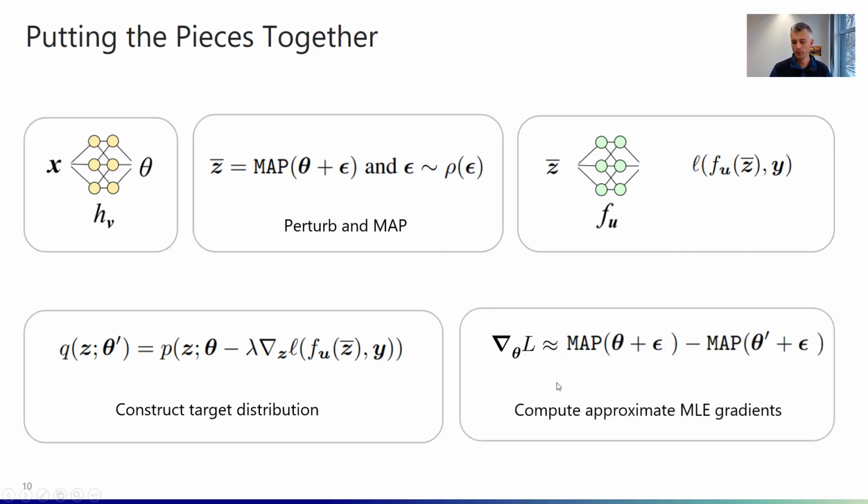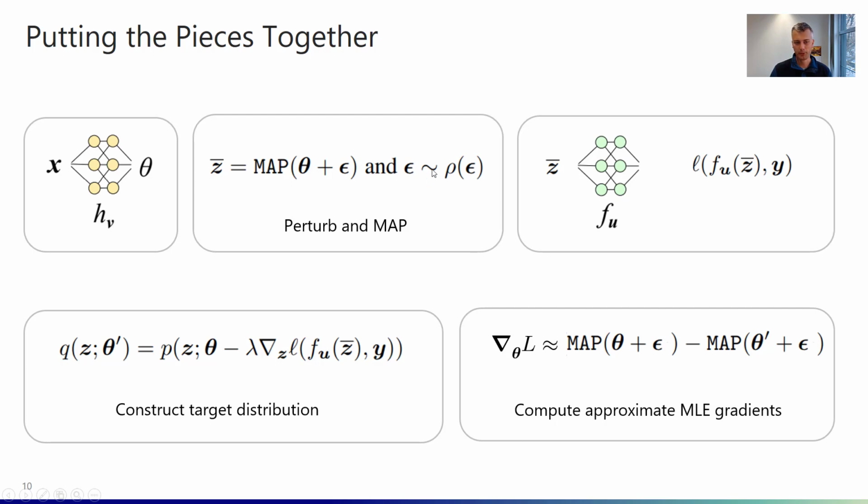Then we compute or approximate the maximum likelihood gradients between our p, that is the current discrete exponential family distribution, and our distribution q, by taking the difference between the MAP of theta plus epsilon and the MAP of theta prime plus epsilon.